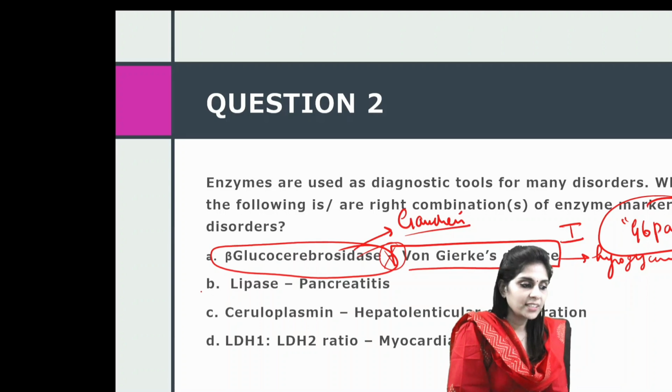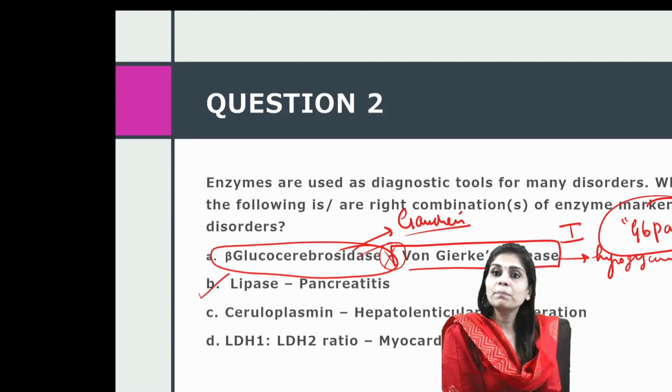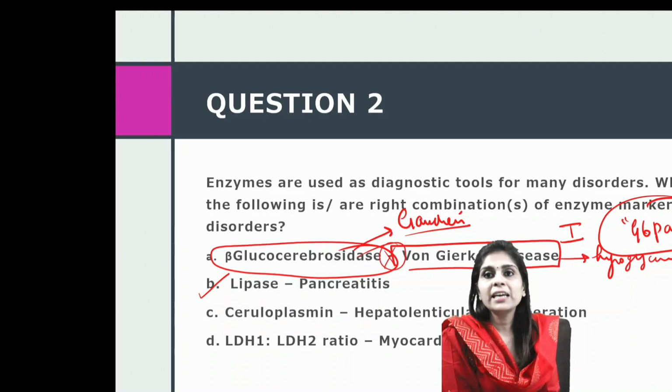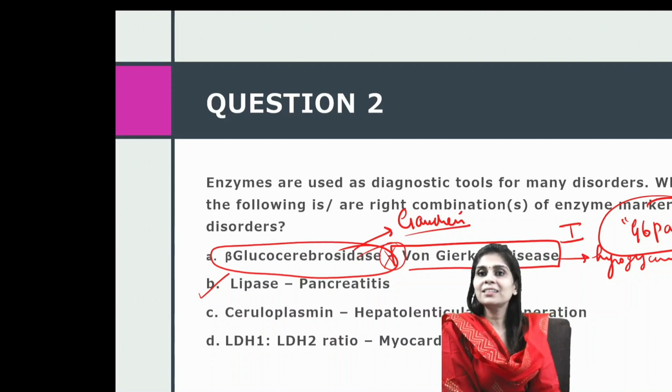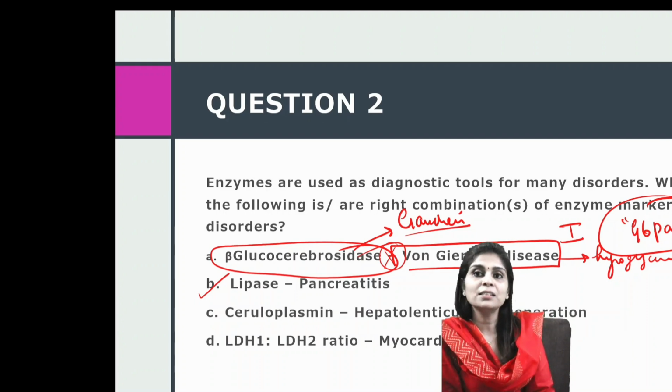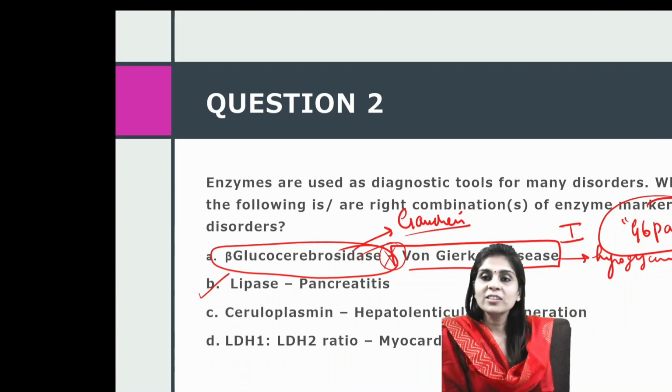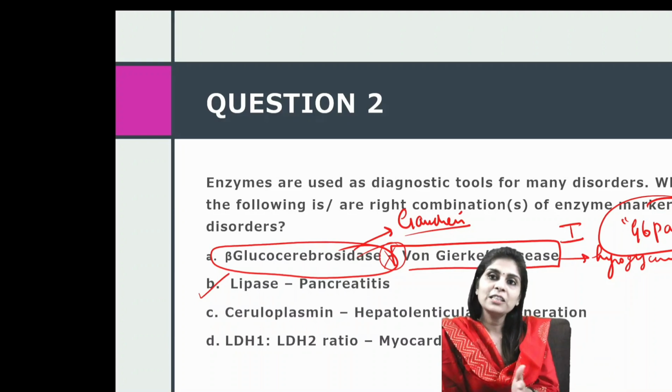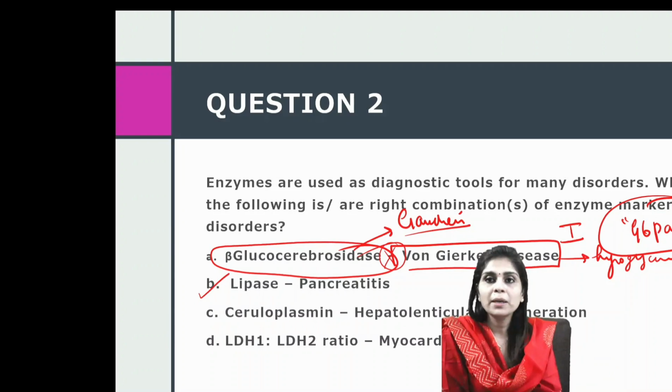Now how about choice B? Lipase and pancreatitis is a perfect combination. Pancreatitis diagnosis is made by estimating amylase and lipase. The difference between amylase and lipase as markers is that amylase is a non-specific marker because it's elevated even in salivary gland tumors and in gastritis or gastric tumors. Amylase is not specific, lipase is specific. The other difference is that lipase rises earlier, so lipase is more sensitive than amylase.